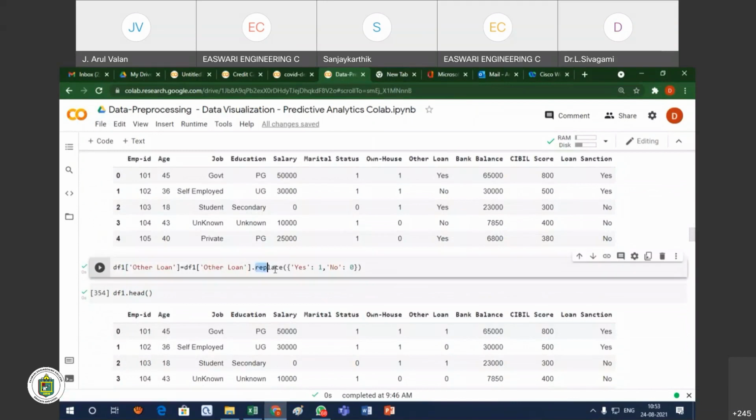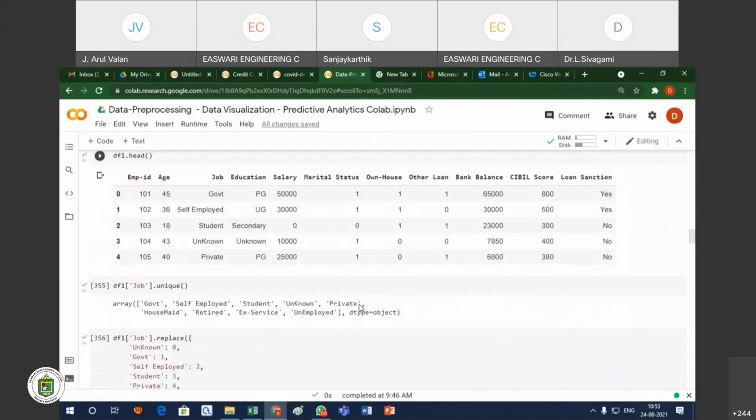Another method is map, and replace is another method. So many ways are there. In Python they provide so many methods. We can replace the categorical value with a numerical value. So now here you see yes will be replaced with 1 and no with 0.